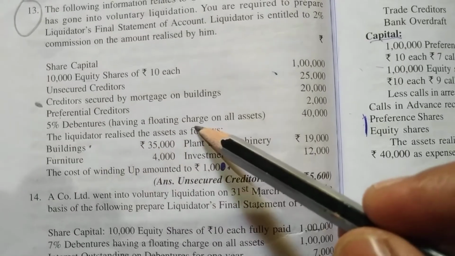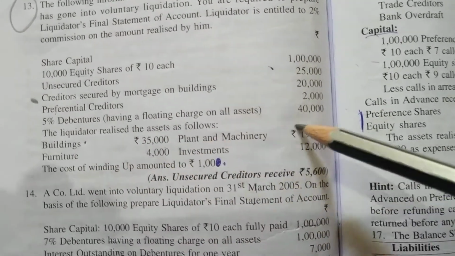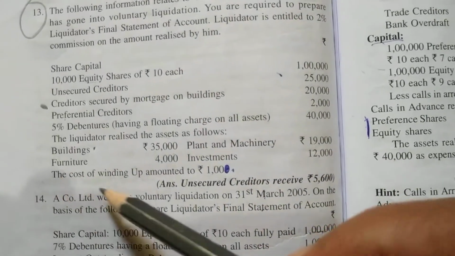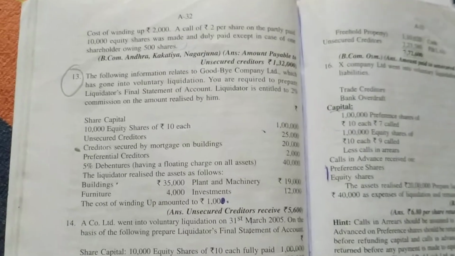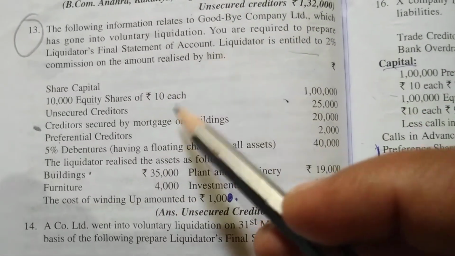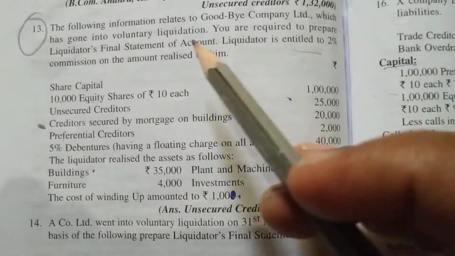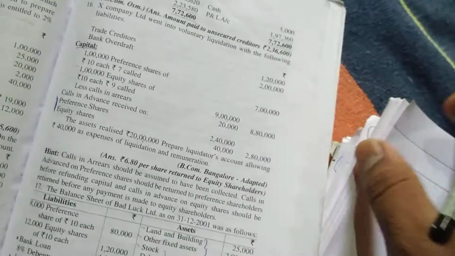The liquidator realized the following assets: building 35,000, furniture 4,000, plant and machinery 19,000, investment 12,000. The cost of winding up amounted to rupees 1,000. This is not 10,000, this is 1,000 rupees. Very easy. So we have to give remuneration only at 2% on assets realized. There is no remuneration on unsecured creditors. A simple problem. I have prepared a format here, so we'll solve this problem.